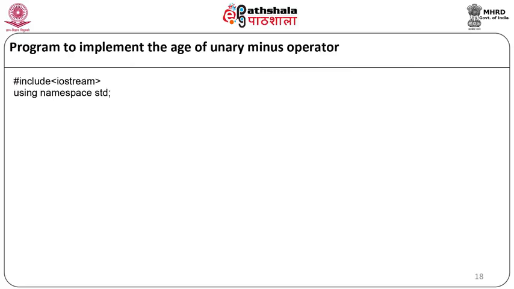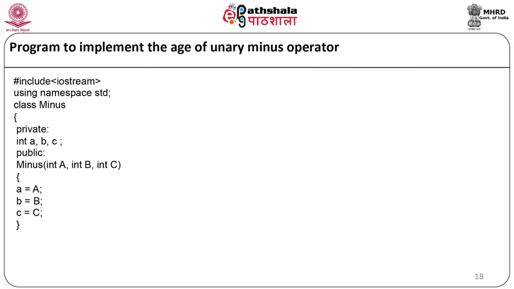Now here we will declare the class as class minus. Our private data members will be integer a, b, c. In the public part, we will first declare the parameterized constructor as minus(int a, int b, int c), and inside the constructor function we will have the code a equal to a, b equal to b, c equal to c.